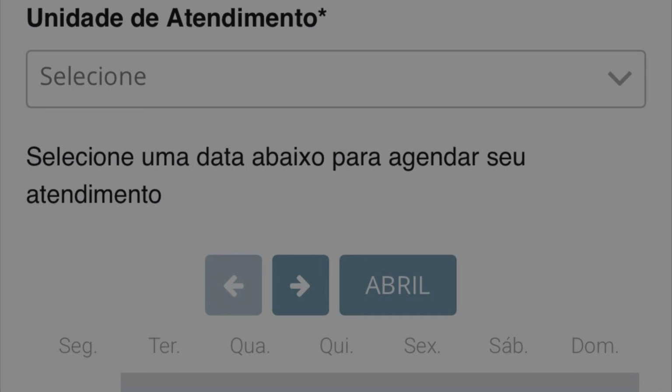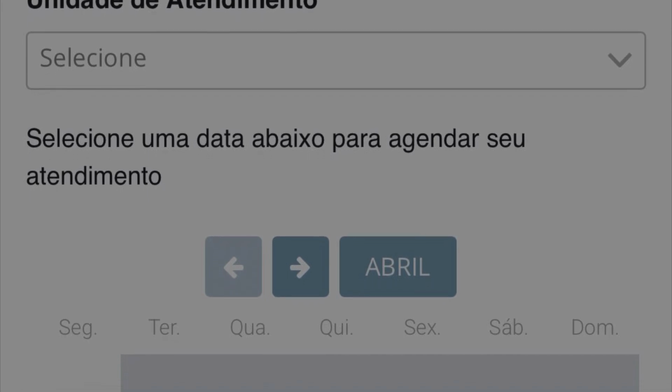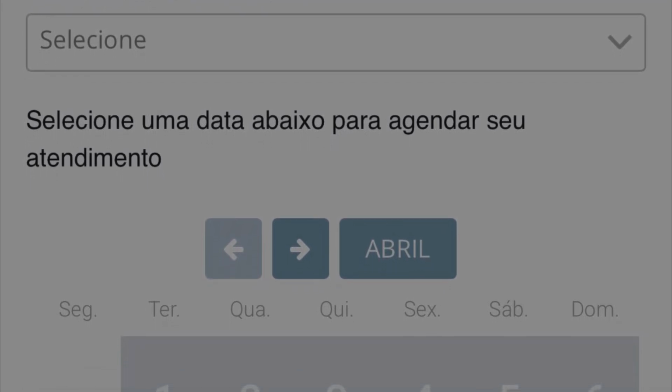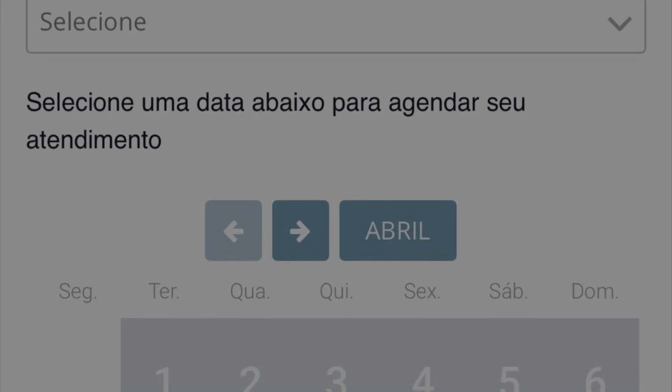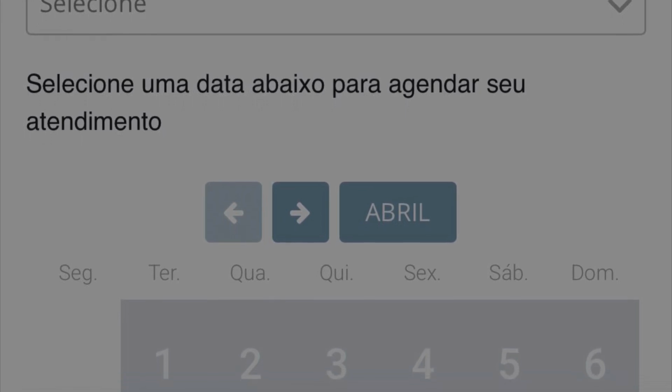Also, if the website crashes, which it did for me, I was not even allowed to do this process that you see on the screen here because the website was just crashing. Again, don't worry, I'm going to explain what you have to do now.